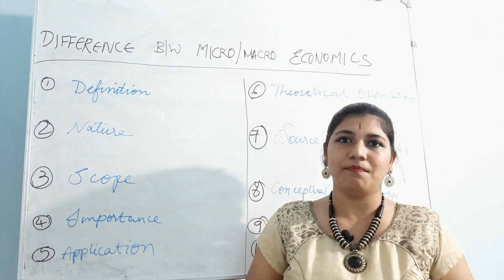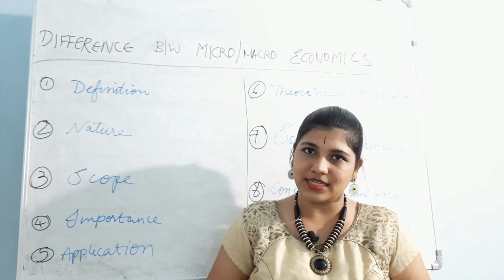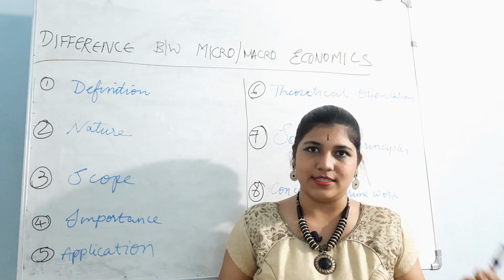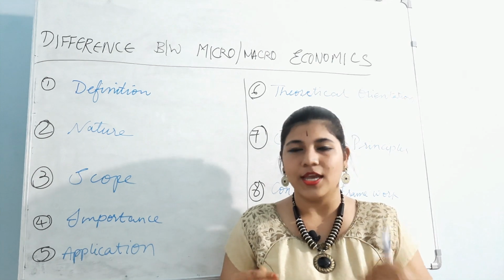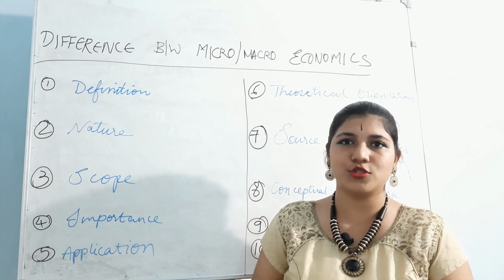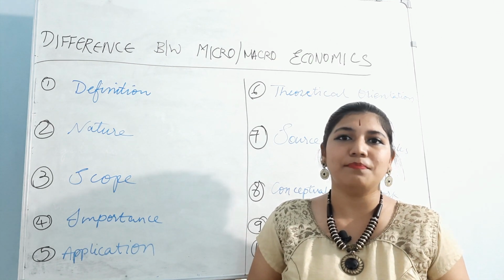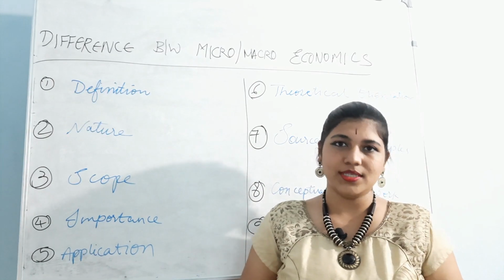So it is analytical and also theoretical. Whatever we analyzed, whatever conclusion we brought from our analysis, is formed as theories. That is what we are studying in our books today. So I said it is analytical and theoretical. That is microeconomics.